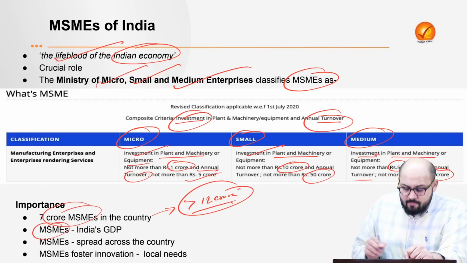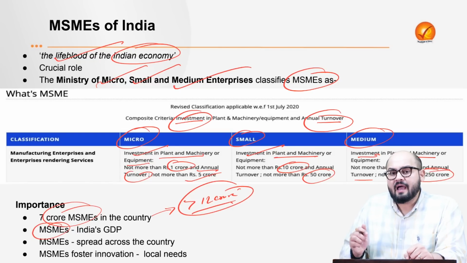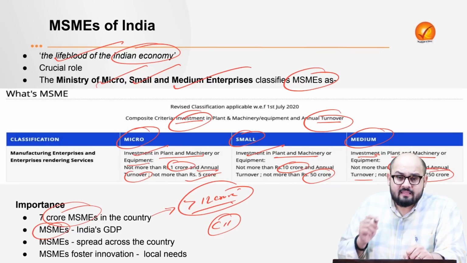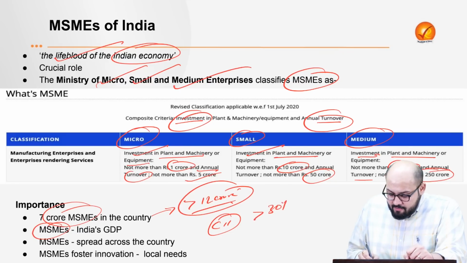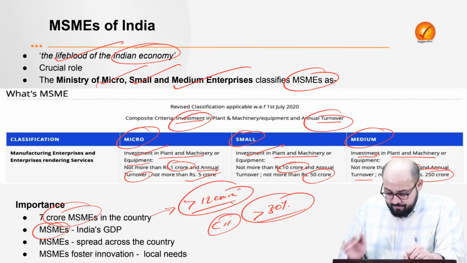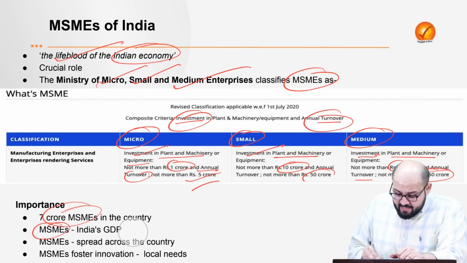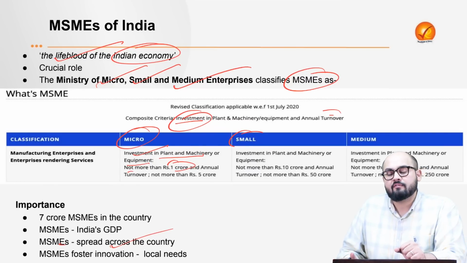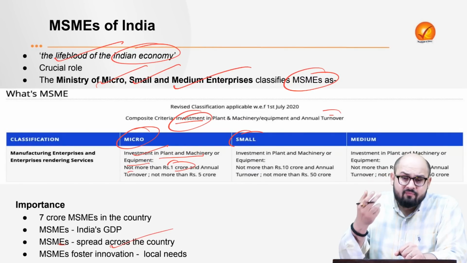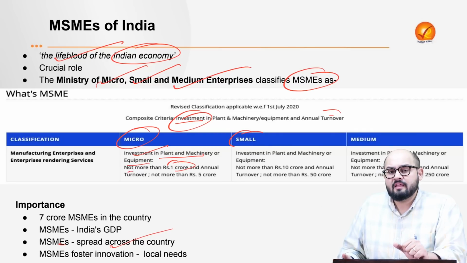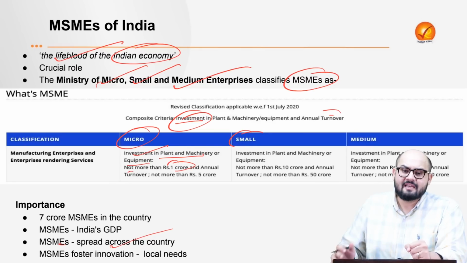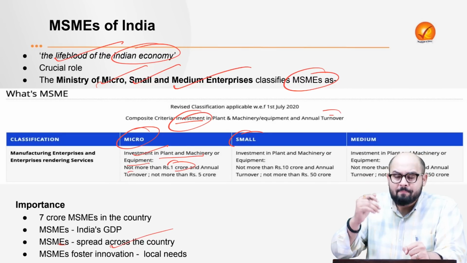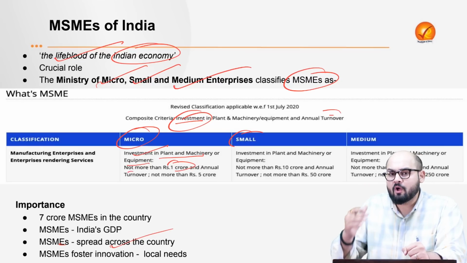Then talking about the contribution of MSMEs to India's GDP. We have the Confederation of Indian Industries, CII. According to the CII, the MSMEs in India contribute more than 30% of India's GDP, right? Then when we talk about the spread of these MSMEs, they are spread across the country. The benefit is that once they're spread all across the country, it leads to balanced regional development. Moreover, it avoids or reduces the migration to urban areas for employment, right?